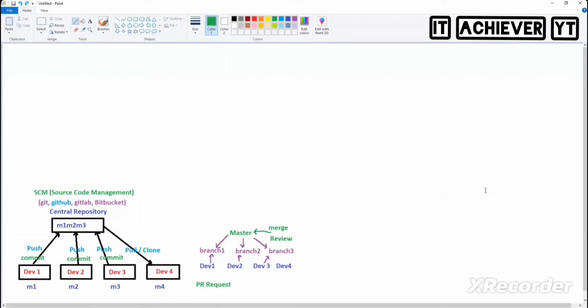So any mechanism between branches and master link? What is that mechanism between branches and master? So master is also a branch. Master is also a branch, where master meaning main branch. We can call it as main branch also. We can also call it as master branch, where it has the latest code all the time.